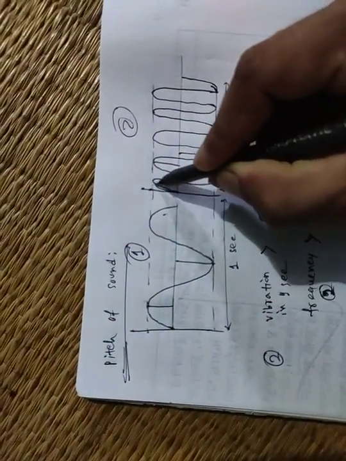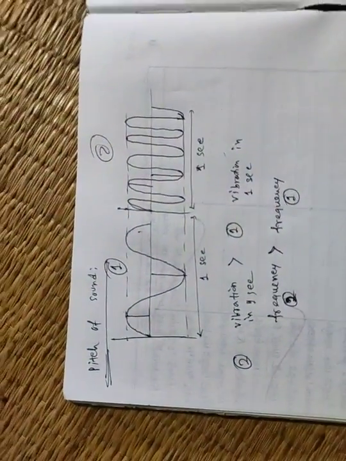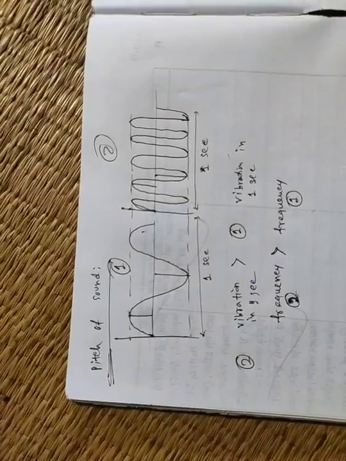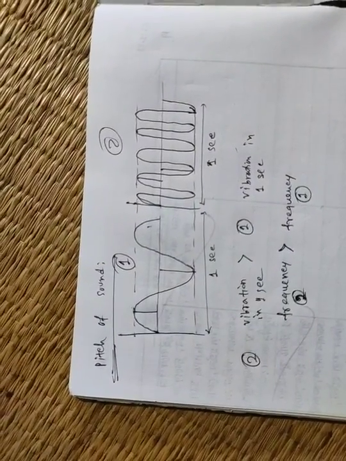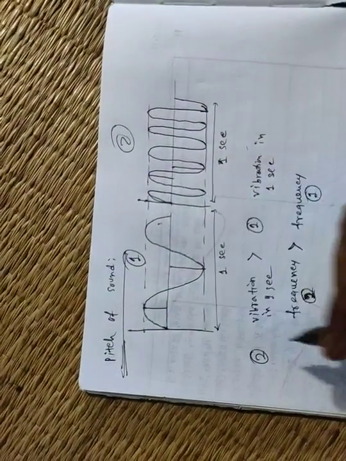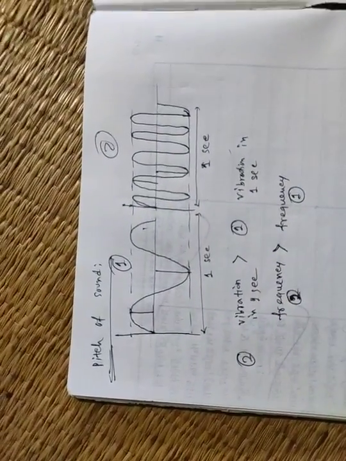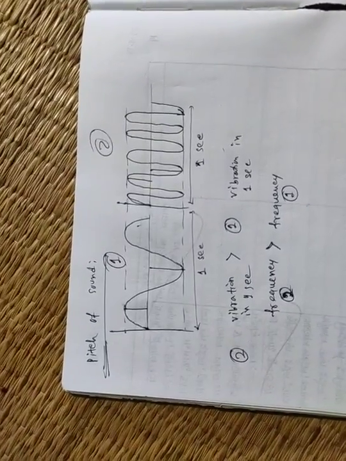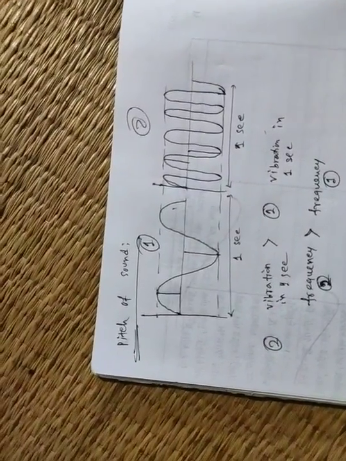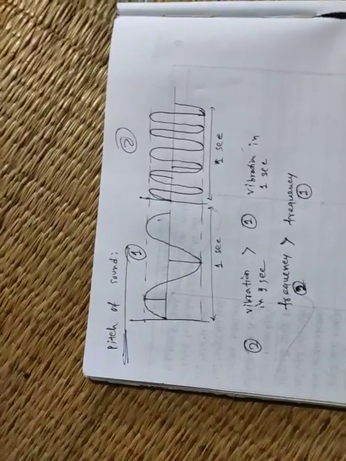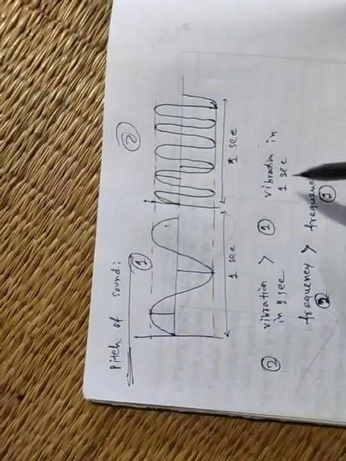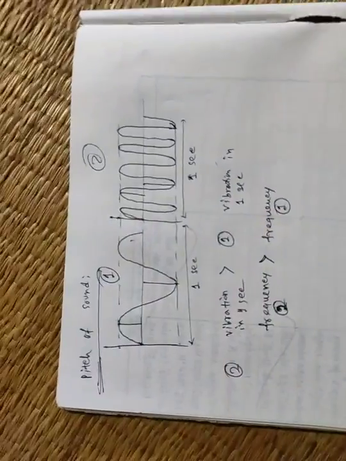Mom can produce a large number of vibrations in 1 second, so her frequency is very high, but for the father the frequency is low, that means the number of vibrations per second is less than the mom. Clear? So what is pitch? Pitch is a property which depends on frequency, or the vibrations in 1 second.